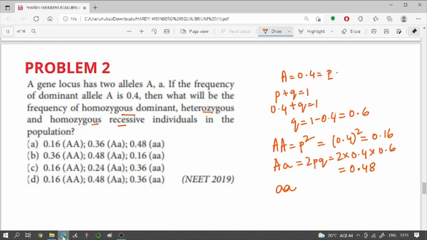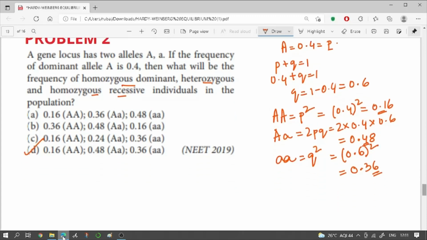And the frequency of the homozygous recessive should be q square, which is equal to 0.6 whole square, 0.36. So our answer is 0.16, 0.48 and 0.36. So that's it. So the correct answer is option D. Let's move on to the next question.